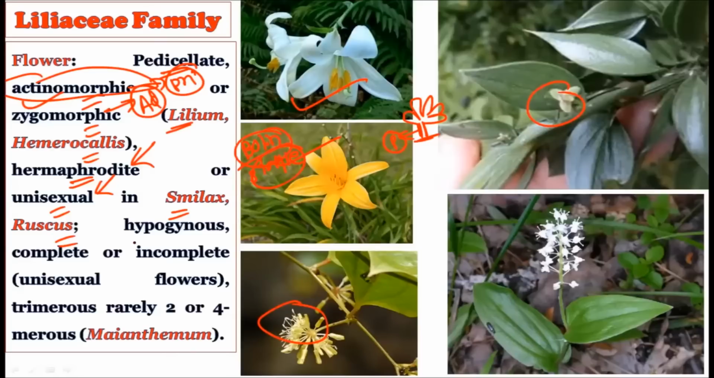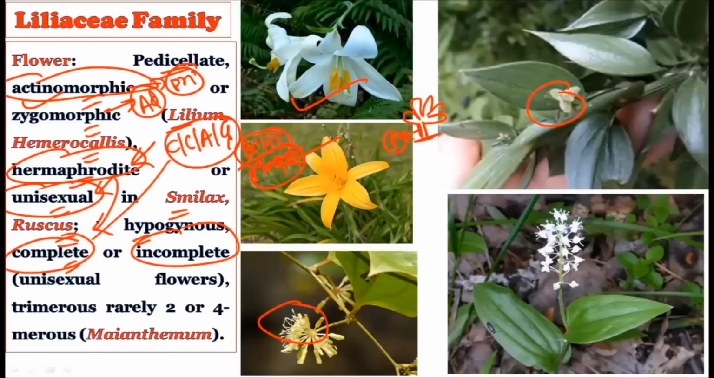Then the flowers are hypogynous, and they are sometimes complete and sometimes incomplete. As you know, the hermaphrodite condition is there and the unisexual condition is also there. Whenever all four whorls are present, that is the calyx, corolla, androecium and gynoecium, we say the flower is a complete flower. If one of the four is absent, then we say the flower is incomplete. So in a unisexual flower, if it is a female flower, the androecium may be absent; if it is a male flower, the gynoecium may be absent. So both complete and incomplete conditions are found in the Liliaceae family.